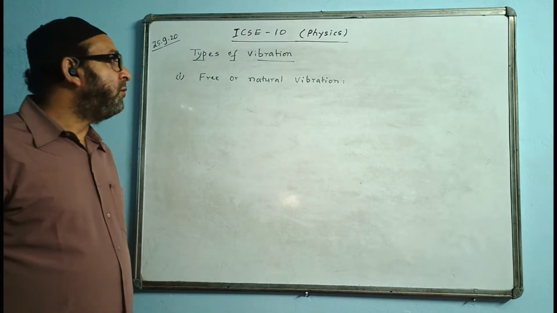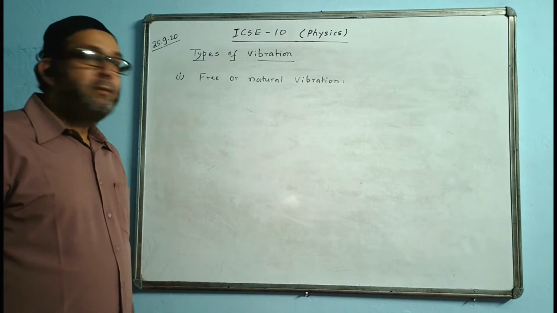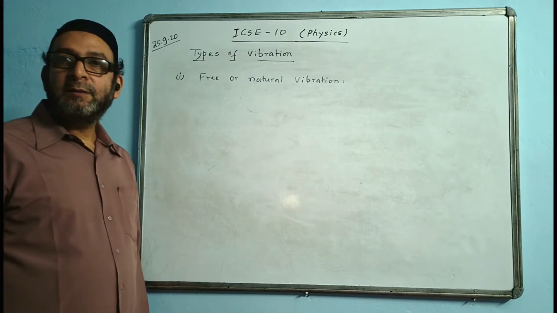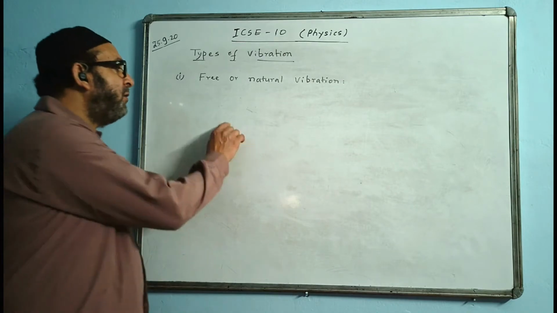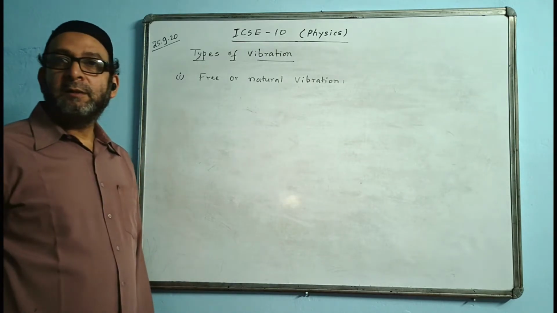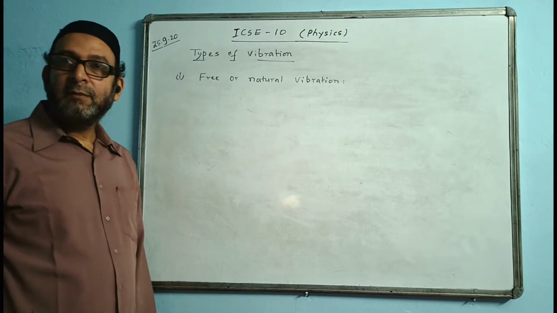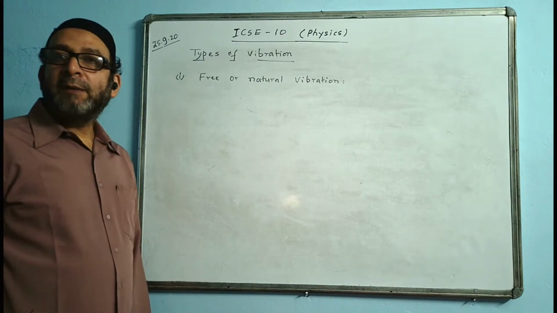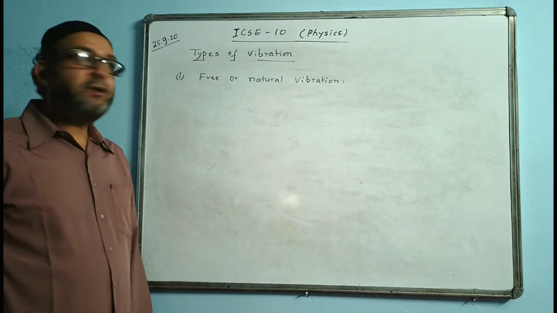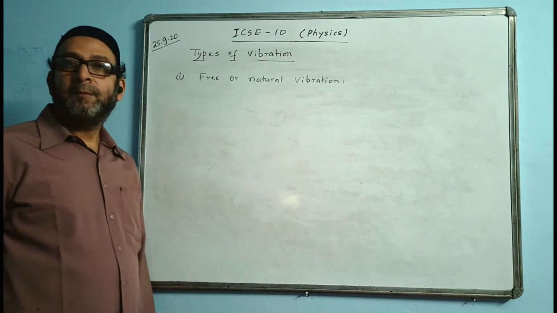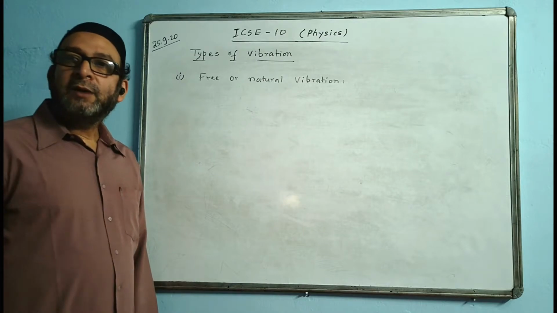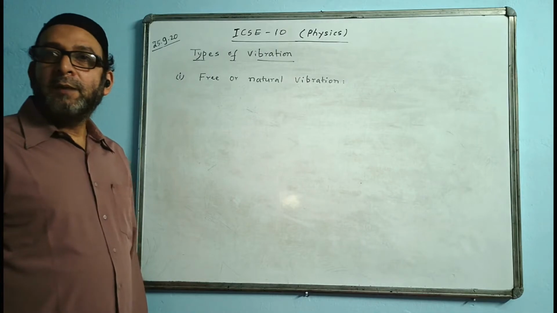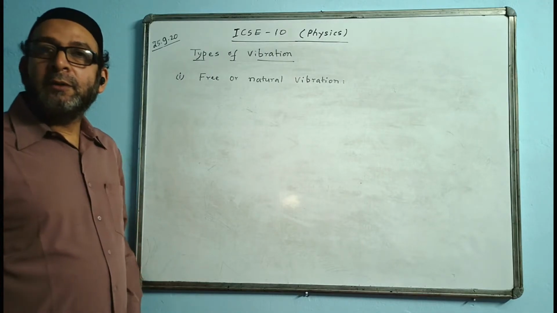Now continue and write on the displacement-time graph. The displacement-time graph for such vibration in vacuum can be drawn as follows.